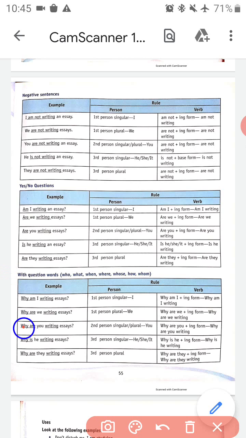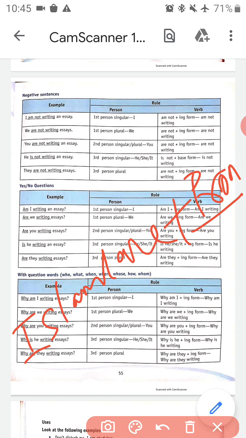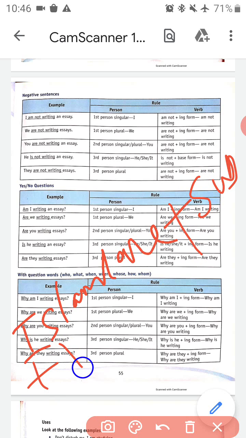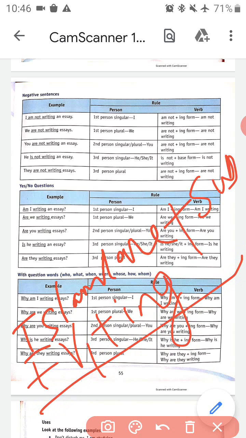Directly it is: is, am, are plus the subject, plus verb first form plus ing. This is the form of asking a yes or no present continuous question.